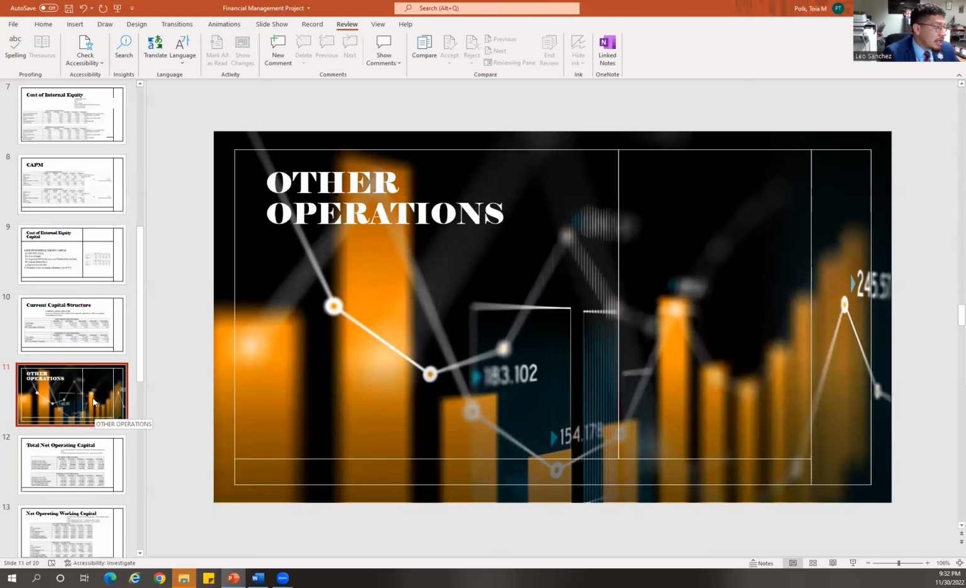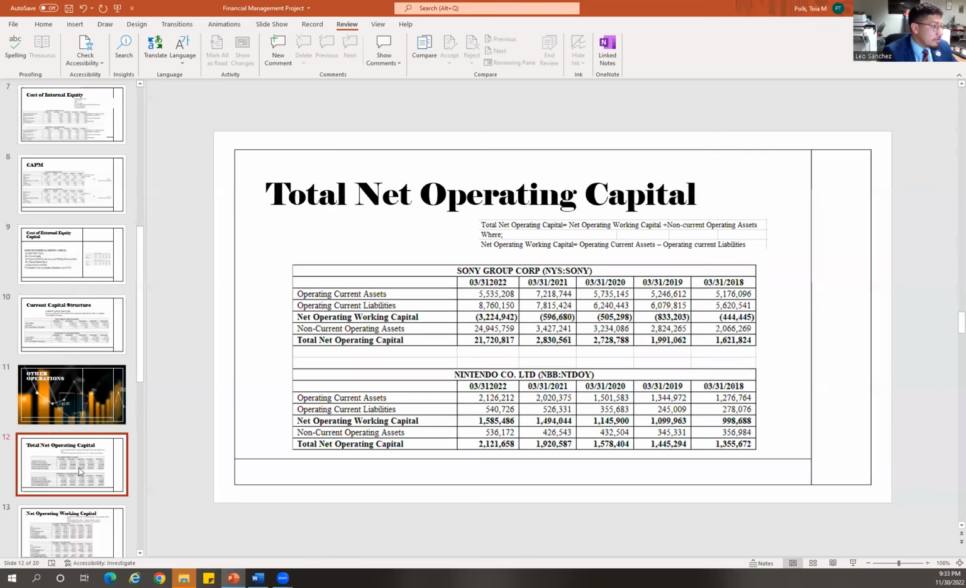Now, there's a couple more equations and formulas that were utilized to facilitate this analysis. Some of them focus more on the financial aspect and some on the accounting, but the one that we are going to look at is the accounting aspect of these equations. And the first one that we're going to look at is the total net operation capital.